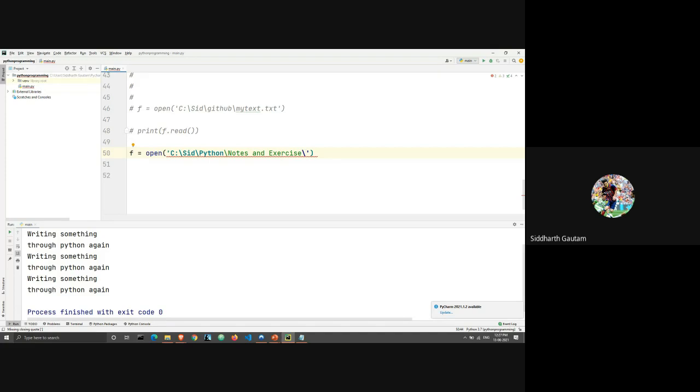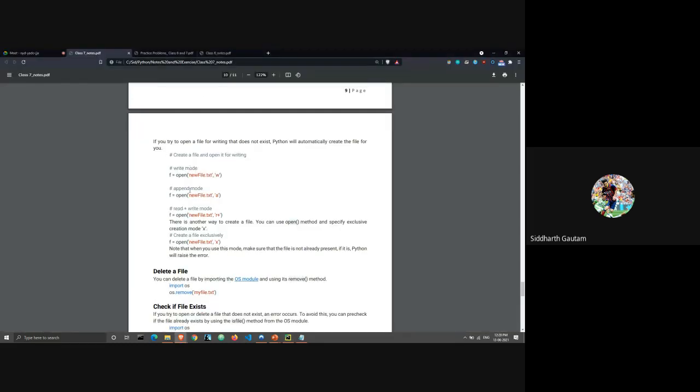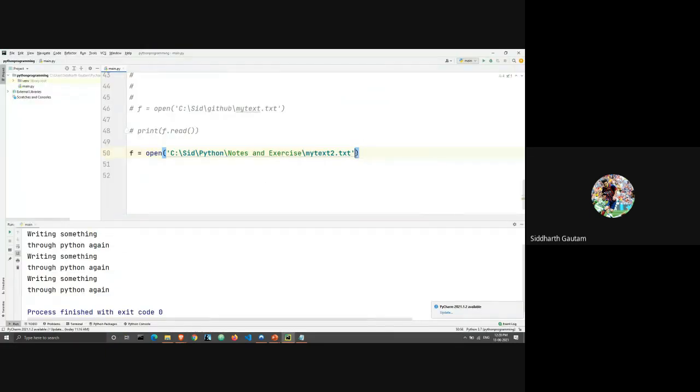What should we name a file? Let's just take my text2.txt. Okay, so we are opening this file. Let's take a look at our resource so we are sure that this is what's happening, and we will open this, and let's just open it in the append mode. In the append mode, let's just write A.